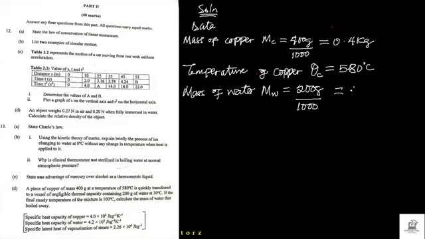That will give us 0.2 kilogram. And the temperature of water before the copper was transferred into it is 30 degrees. So temperature of water, I'll use theta W, and it is 30 degrees Celsius.